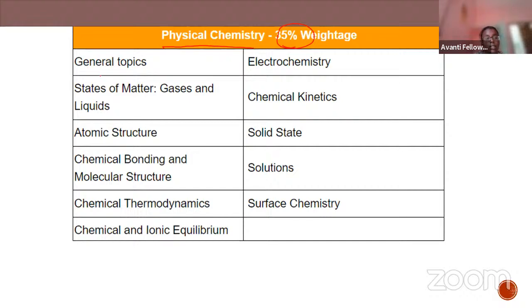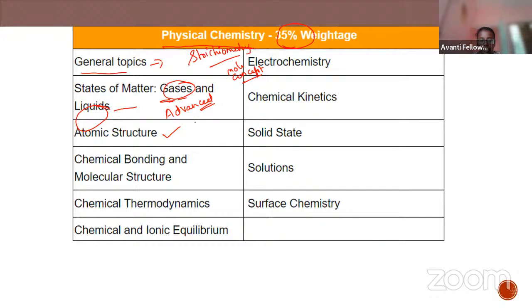Now, the general topics. This includes the stoichiometry part, mole concept. This comes under general topics. I hope you are well versed with these things. The second one is states of matter. Here you have to study gases and liquids for Advanced. It is not for your Mains exam. And then atomic structure.